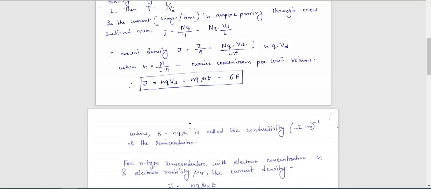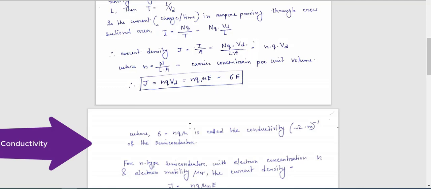That means, mathematically, suppose you are given one problem where you are asked to calculate the conductivity of the semiconductor, the mobility of the semiconductor, the current density of the semiconductor, or the current through the semiconductor, and so on. That means you have to remember and practice this derivation carefully. Not just go through this, you have to remember all the steps of this derivation. That means, what is the exact expression of this current density?